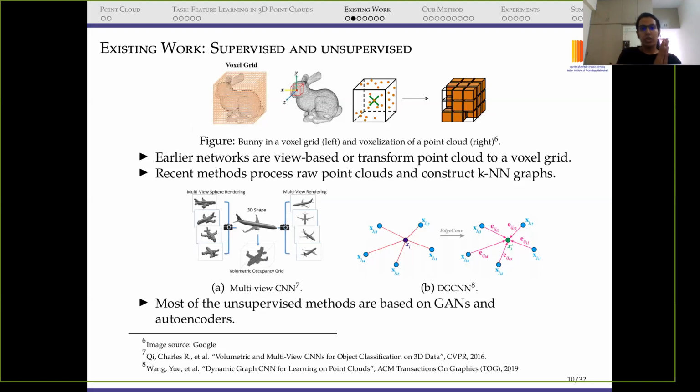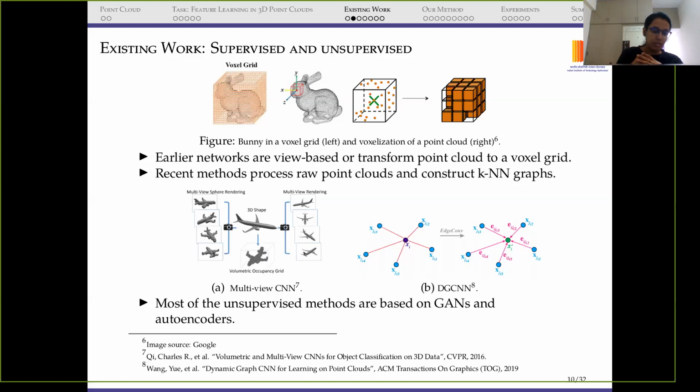So now we are converting this irregular data into a regular one by placing the point cloud into a voxel grid. In the 3D grid, if a point is present in a voxel, then the voxel is set to 1, like on the right. In the top figure, you can see on the right side that the voxels are 1, and the ones which are empty are set to 0. So many of these methods used to convert the point cloud to a voxel grid.